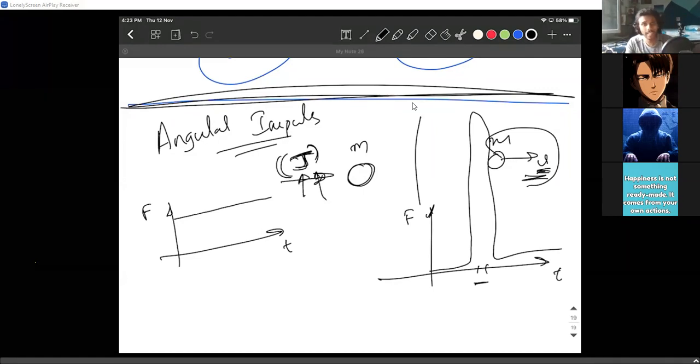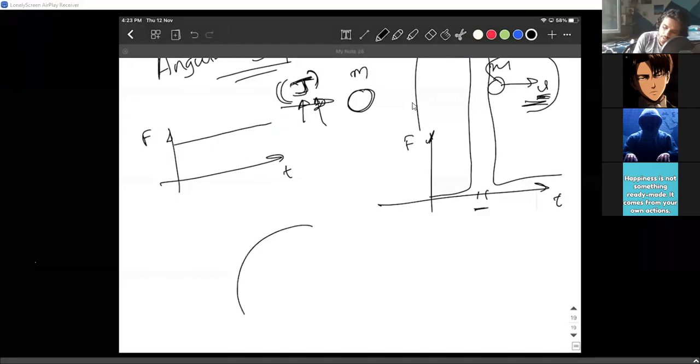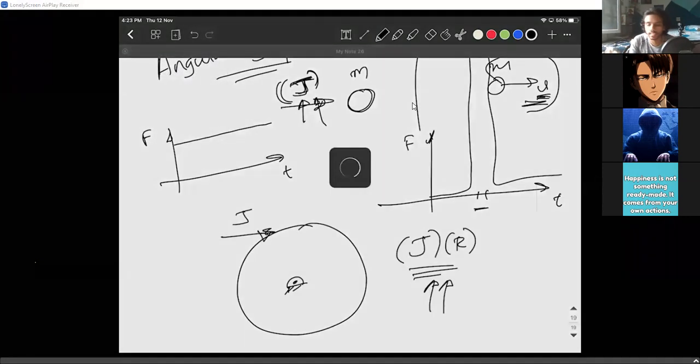This is nothing but a linear impulse. J is a linear impulse. I don't remember the word for angular impulse, let's just leave it. Anyway, whenever you have a disk hinged at the middle and you give a linear impulse J to this thing, we simply consider the angular impulse you gave it is J into r, and it immediately causes the disk to